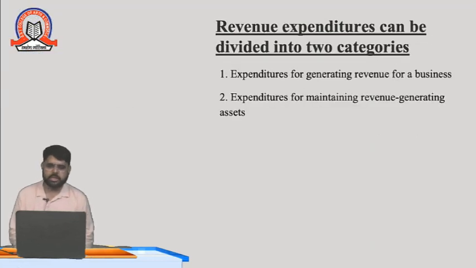Okay, next it is written that revenue expenditures can be divided into two categories. There are two categories for revenue expenditure: expenditure for generating revenue for a business, and expenditure for maintaining revenue-generating assets.